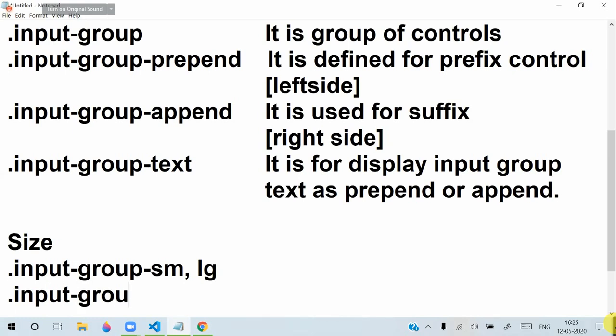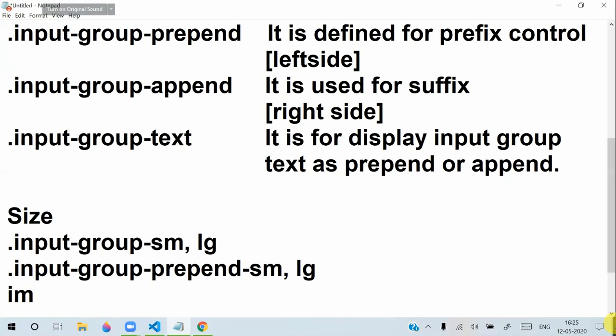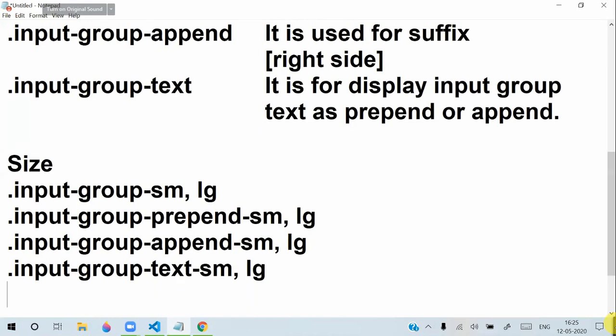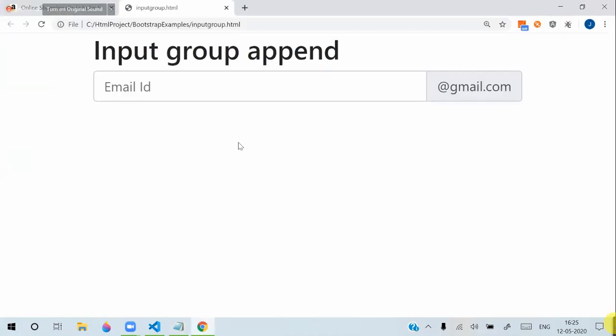Similarly, input group prepend SM or LG like this. Input group append SM or LG. Input group text SM or LG. Like this, we can put different sizes for all of them. This is an option of using input group append actually. Append means the right side will come. How will input group prepend come?